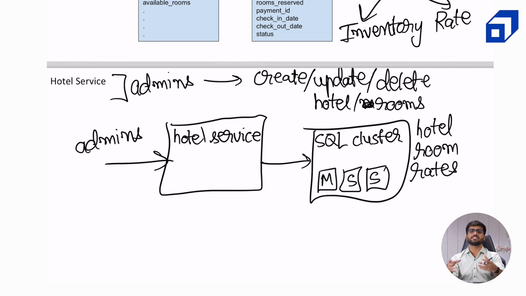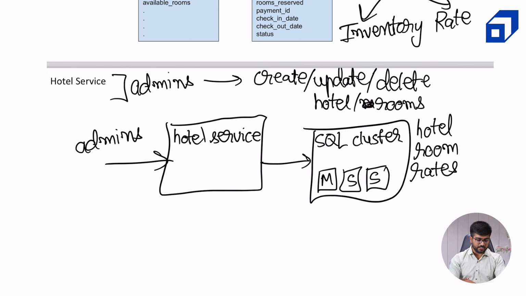We can store the inventory in some other database for the booking service, and in that we'll pass on the information whenever an update is made. For example, let's say a room is created and the admin will create a room with a particular room type with some capacity, with some total inventory. So we will create an entry for that in the inventory table at that particular time and store it in a separate SQL cluster, which is meant for our booking service. Okay. So now this is the use case for our hotel service. We can revisit the hotel service in case there are some changes to it as we discuss in the future.